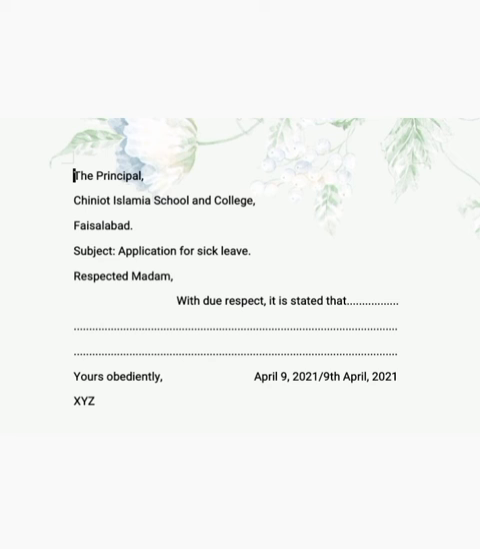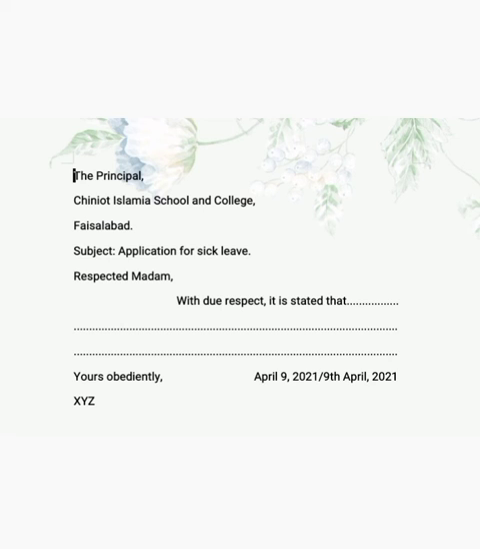Then on the next line you will write the subject. I told you that it will be changed according to the application. This is just for your understanding. I have written here application for sick leave, and you will change the subject according to your application. Then on the next line you will write Respected Madam, R will be capital, M will be capital, and after that you will put a comma. Then on the next line you will leave some space, and from where the madam is ending, you will start writing the application. With due respect, it is stated that. In the body you will write the purpose of writing the application, the reason of writing the application.